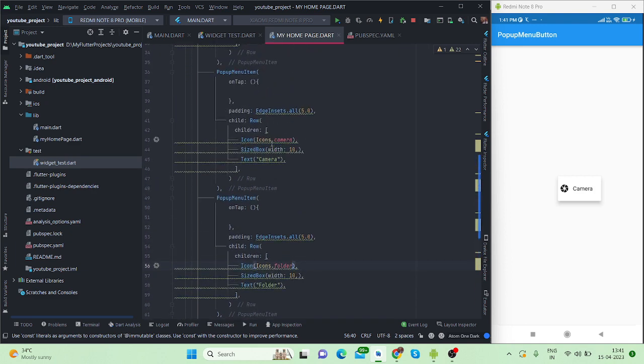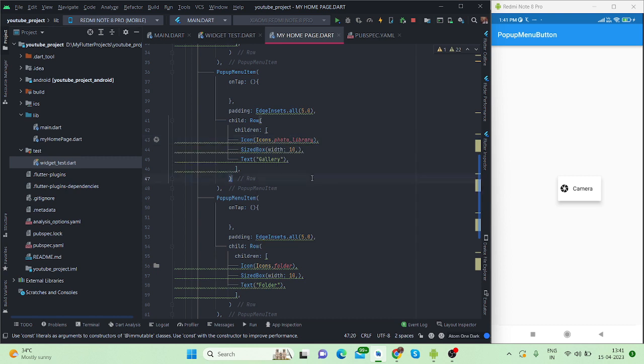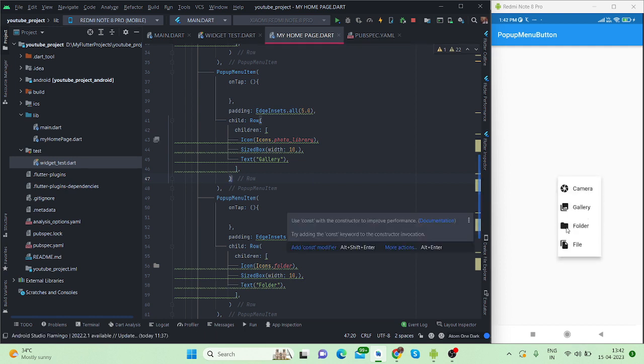Folder, and the last one, it means the second one, I will take here photo library. Yes. Now let me save this. Now if I tap on this, the 4 options are coming.